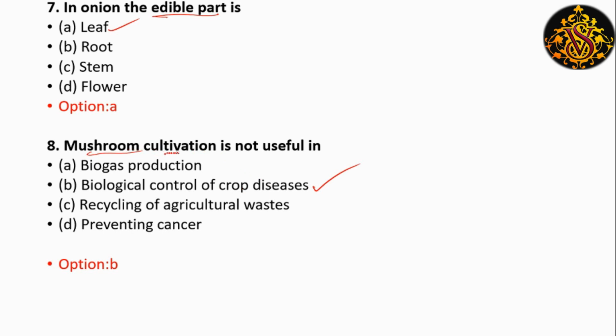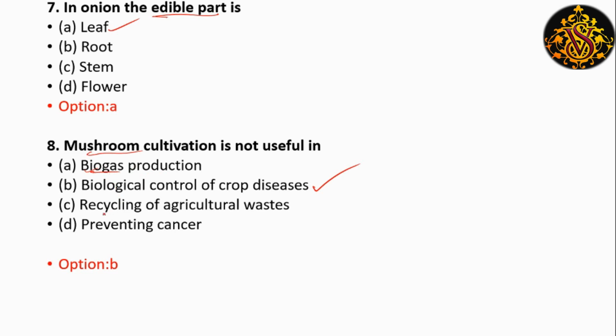Mushroom cultivation is useful in biogas production. We all know about biogas, that is the products are degraded and biogas is formed. All waste materials like cow dung and other biological products are used for biogas.